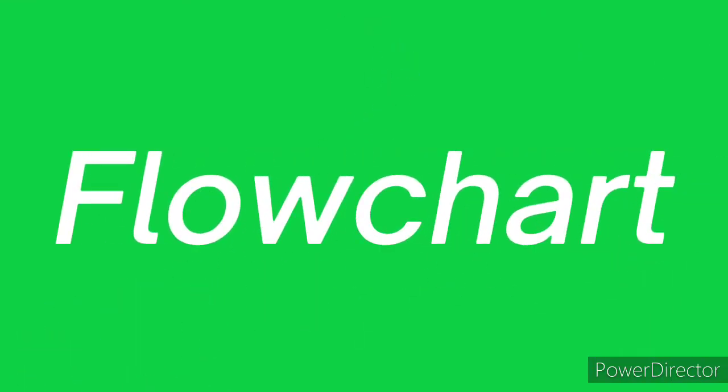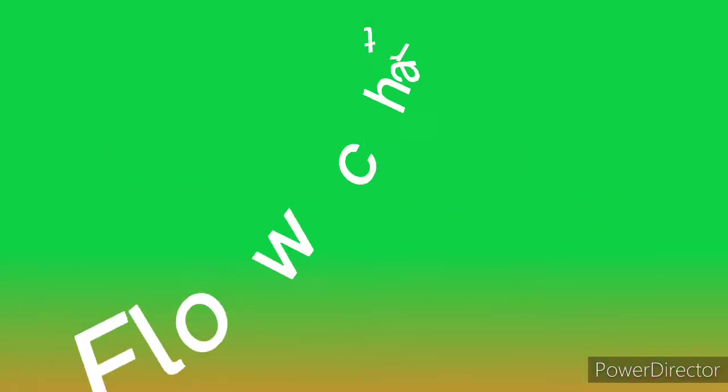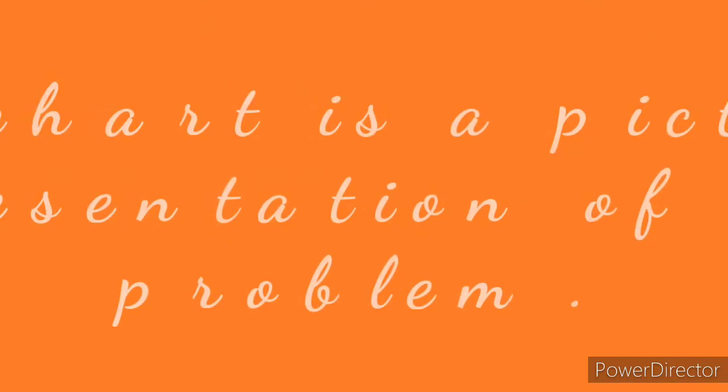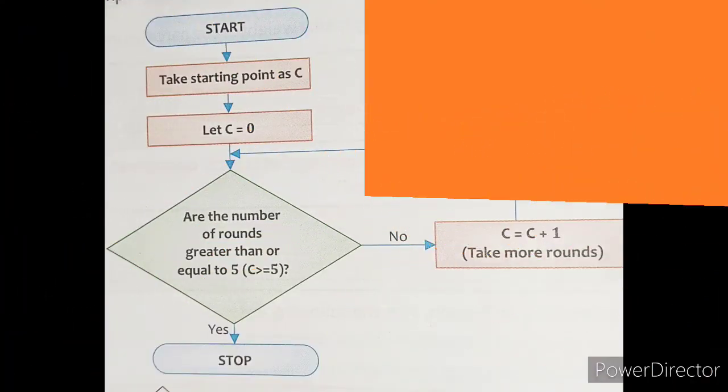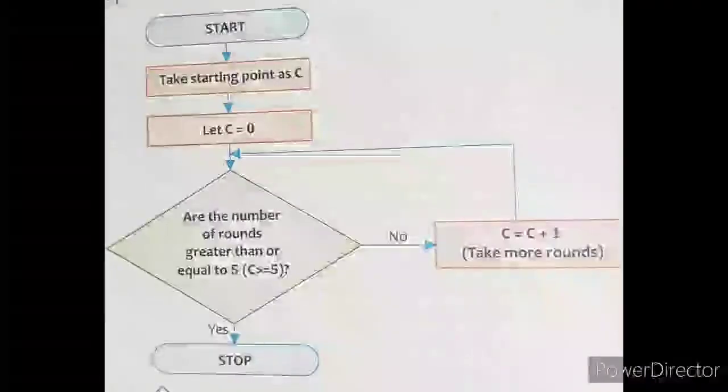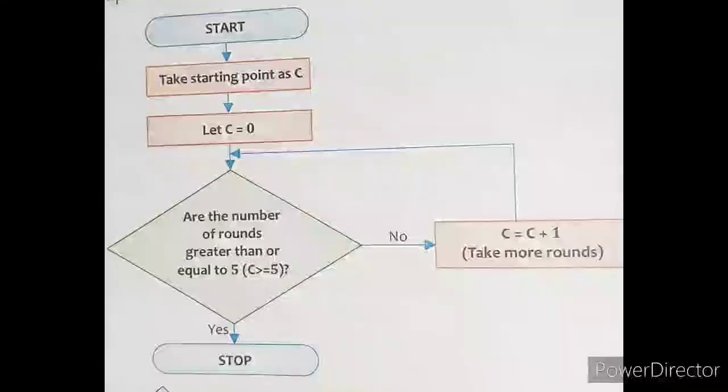Now understand the same example with the help of a flowchart. What is a flowchart? A flowchart is a pictorial representation of any problem. So this is the flowchart of the above problem that we have discussed already. First is start, then take the starting point at C. Here we have declared the starting point. At the starting, the value of C is 0.